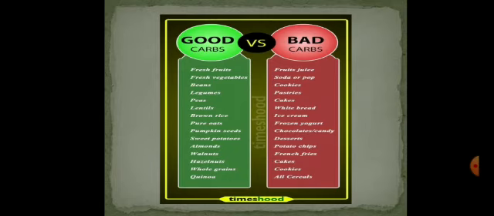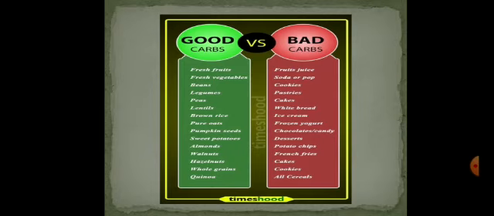If we want a fit body, if we want to keep ourselves slim and smart, we have to avoid bad carbs. The bad carbs cause excessive loss to our health. They cause diseases like weight gain, diabetes, and others.